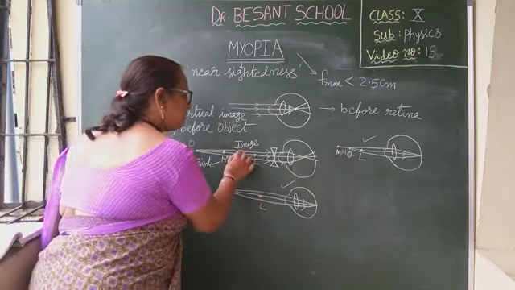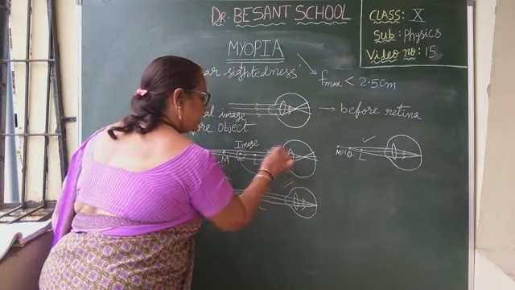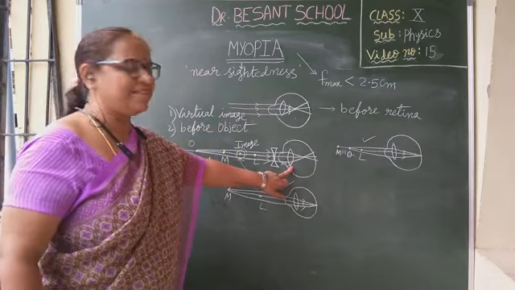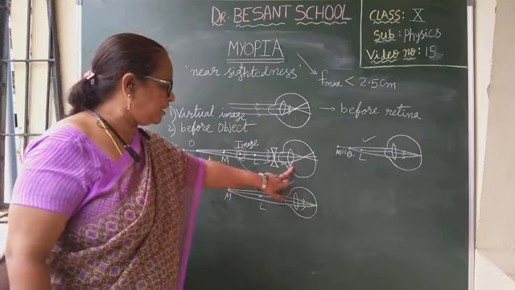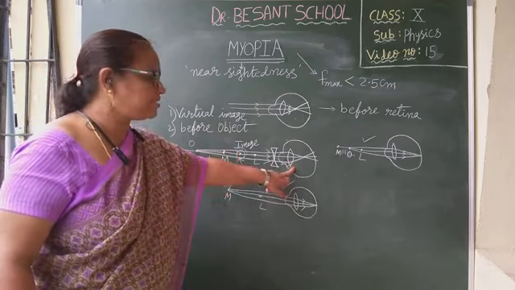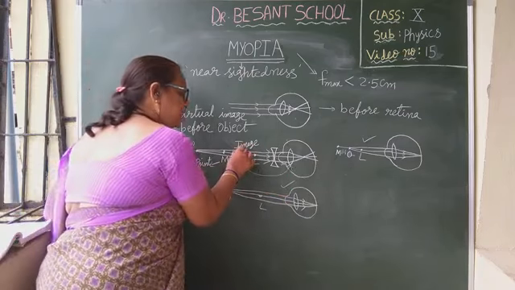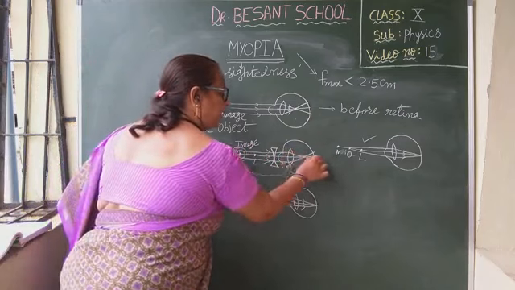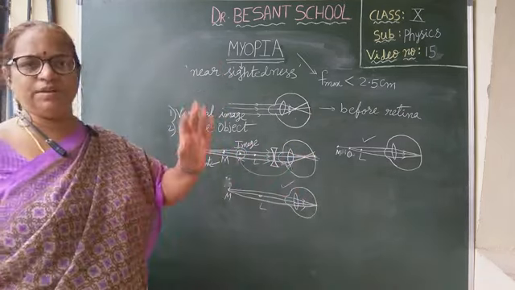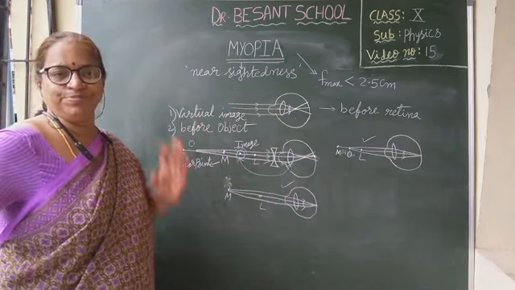Now this image will behave as the object for this eye lens. According to this eye lens, this is the object. Now where is this object for the eye lens? Between M and L. So the image of this object is made to form on the retina, so that the object will appear very clearly without any problem.